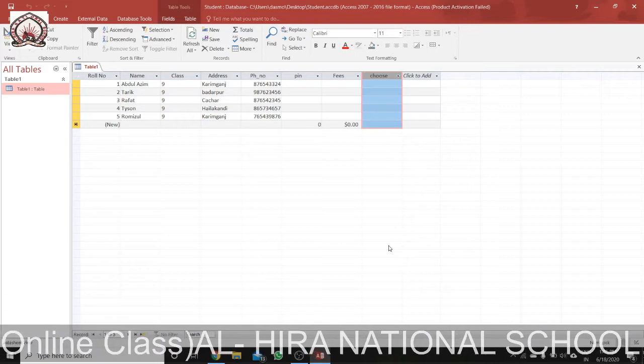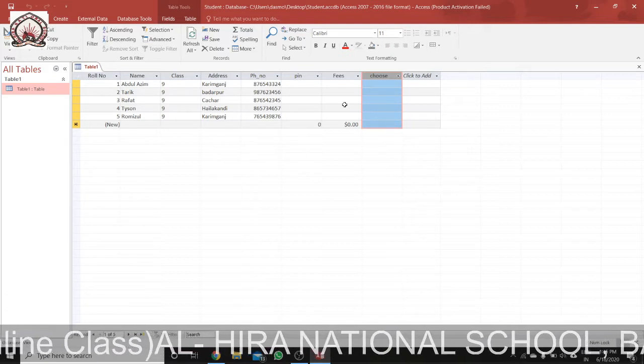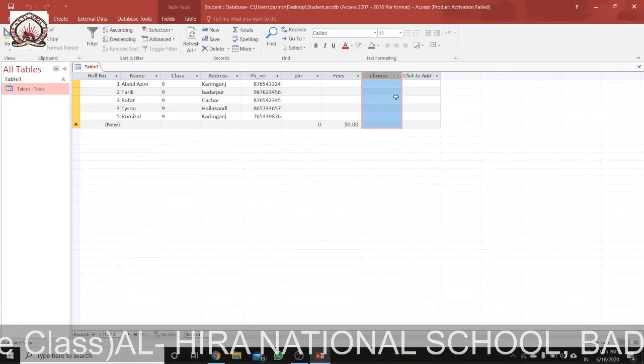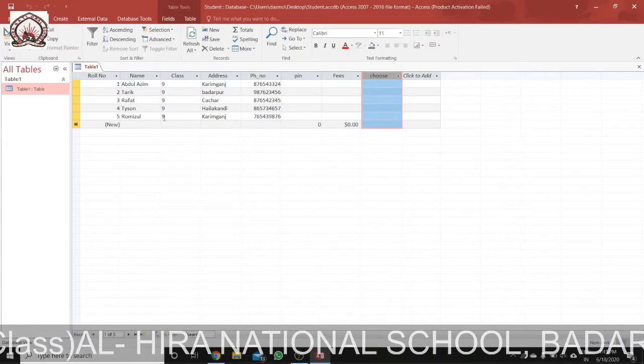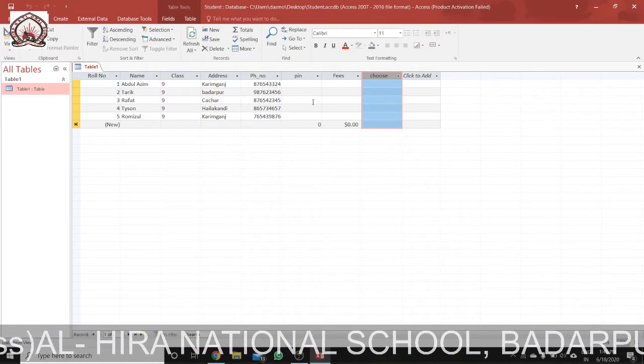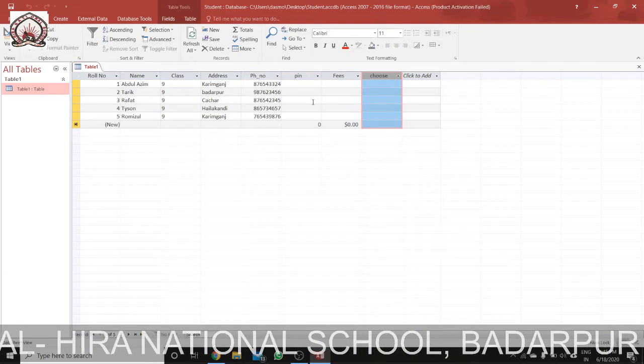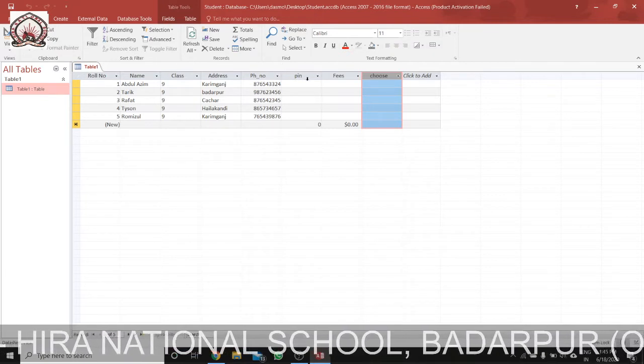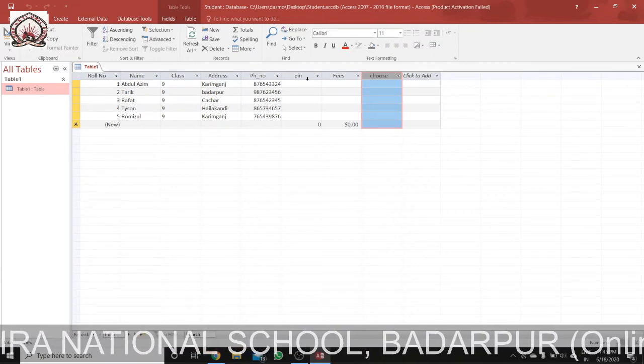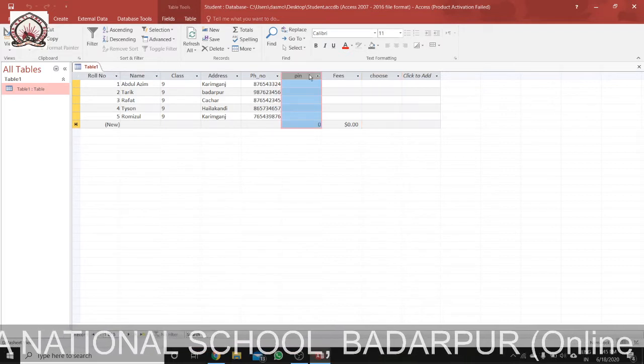So we can freeze one or two columns to view them. For example, say this particular table is very long and I cannot view some fields, so I can freeze some fields. So how to freeze a field? We'll click the column header.